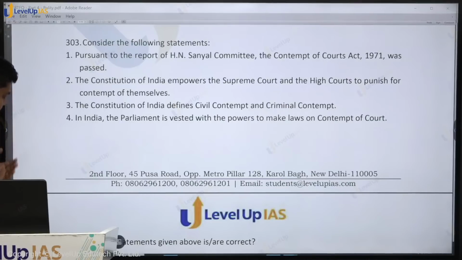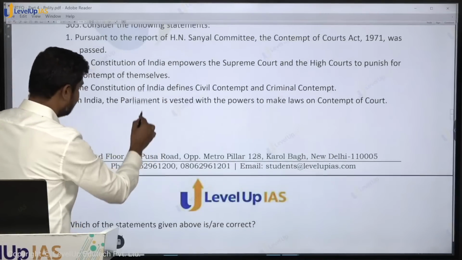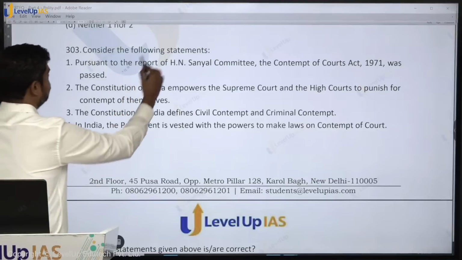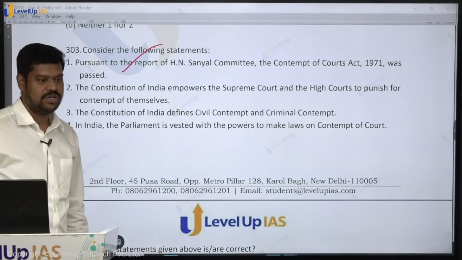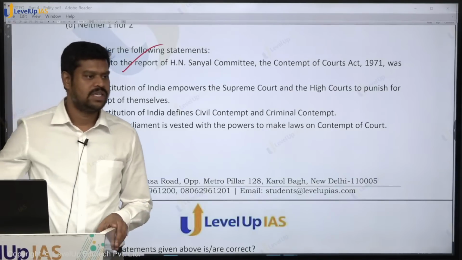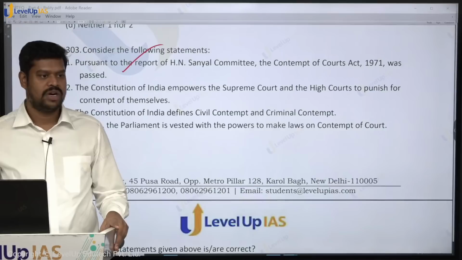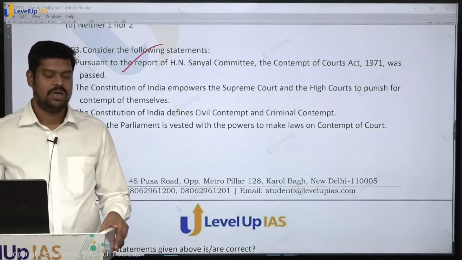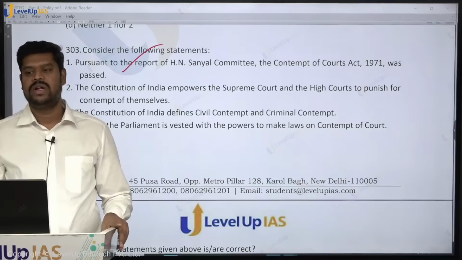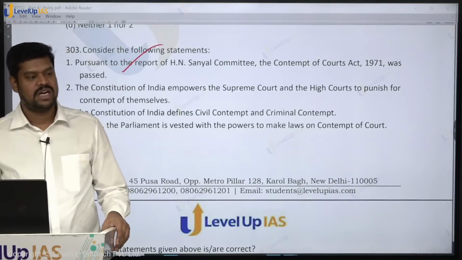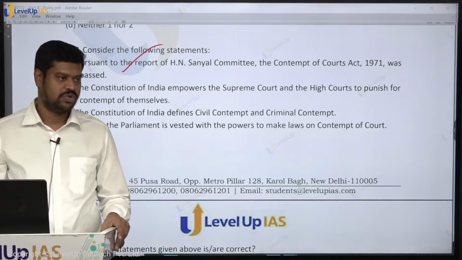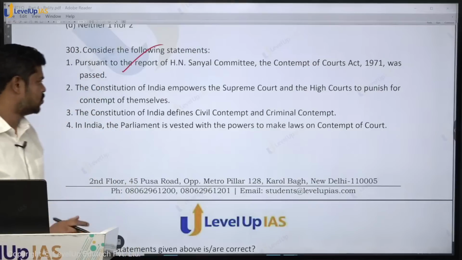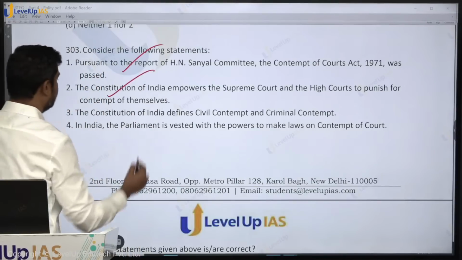So, this is true, but there are certain areas you should be aware of in this case. The Constitution of India empowers the Supreme Court and the High Court to punish for the contempt of themselves. Is it true? Yes, of course, they can punish for the contempt. These two courts are considered to be courts of record. Now, which article gives this contempt power to the Supreme Court? Article 129 of the Constitution. Which article gives the High Court the contempt powers? Article 215 of the Constitution. So, both the courts can punish for their contempt. So, this is definitely true. This you should be aware of.